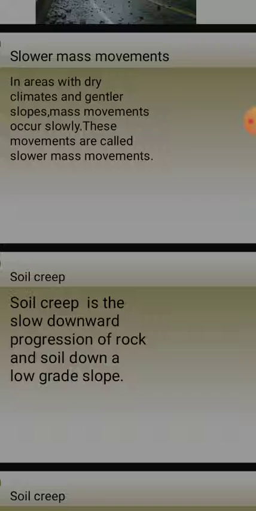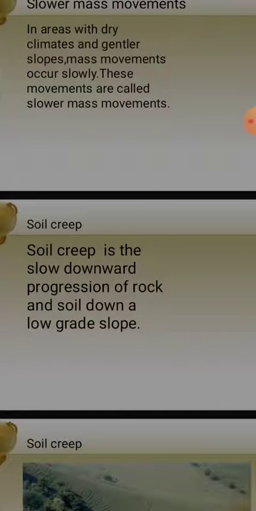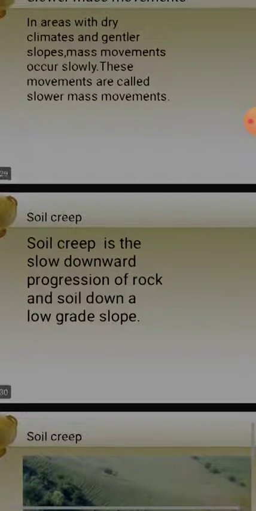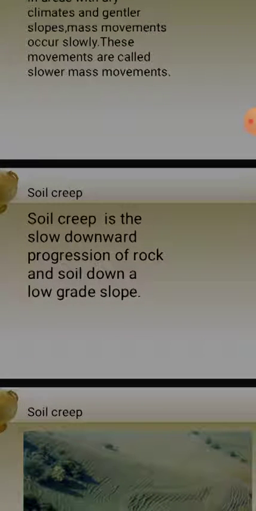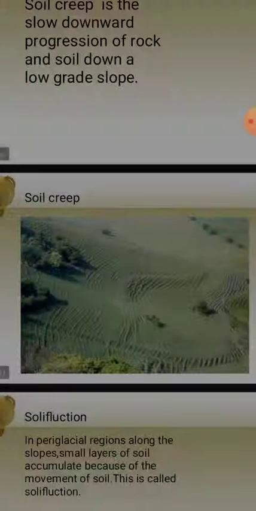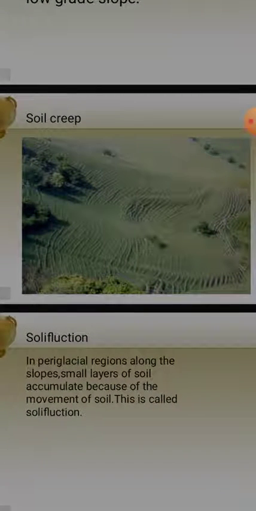Now we'll see what types of formations are there and how they happen. Soil creep. Soil creep is a slow downward progression of rock and soil down a low grade slope. Understood? So, children, this happens in paraglacial areas. Soil creep is a very common phenomenon in areas where there are glaciers. That means in the hilly area, in the mountain area with snow-clad mountains. Understood? You can see this picture, the soil creep picture.